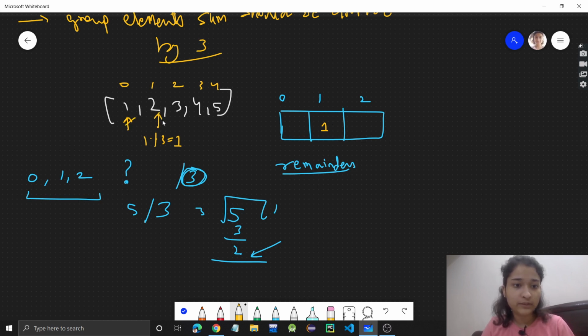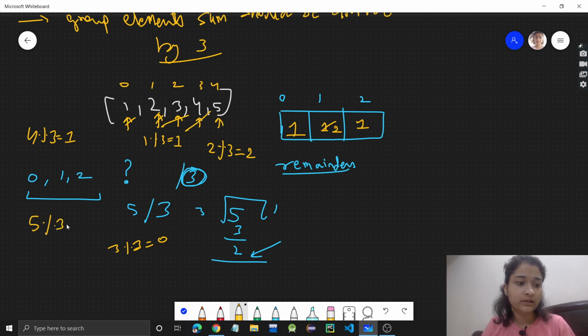Then we go to the next element. 2 modulus 3 will give us remainder 2, so 2 will be here. The remainder 2 count I am storing here. Then we go to the next element, 3. I divide 3 modulus 3, it will be 0, so the count here is incremented by 1. We go to 4. 4 modulus 3 will be 1, so here the count will increment to 2 for remainder 1. And then 5. 5 modulus 3 will be 2, so this count for remainder 2 will be incremented.